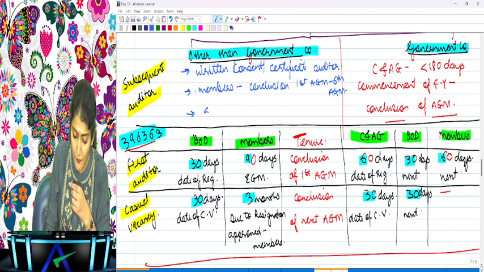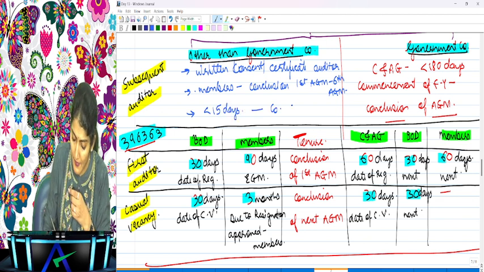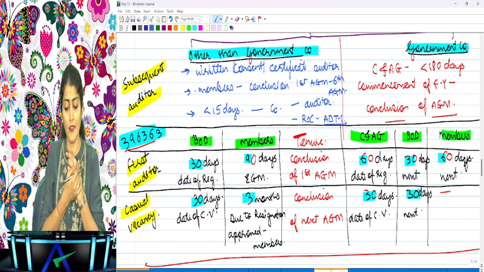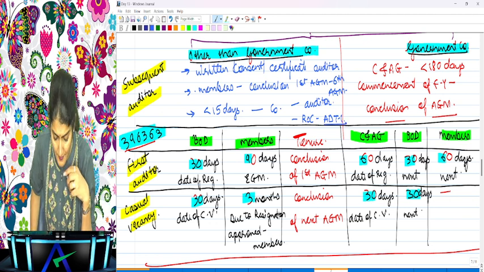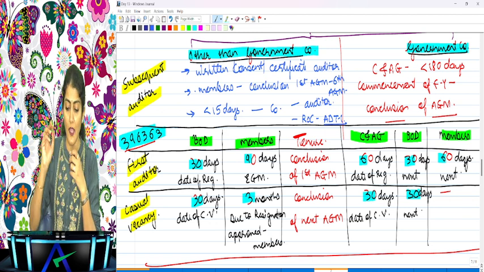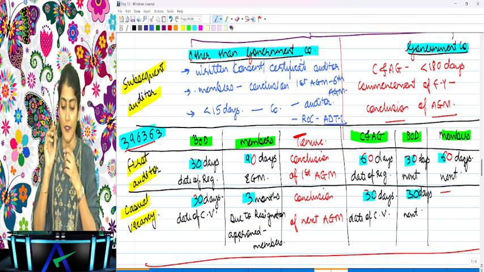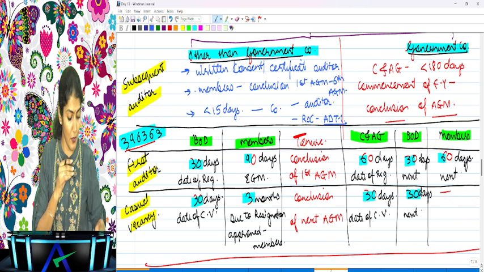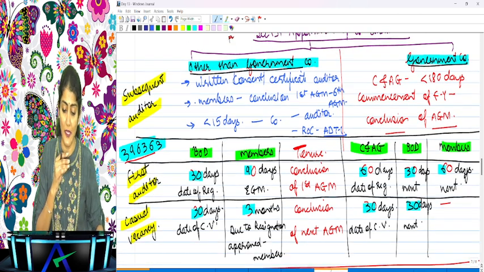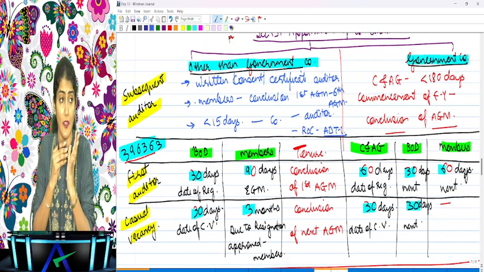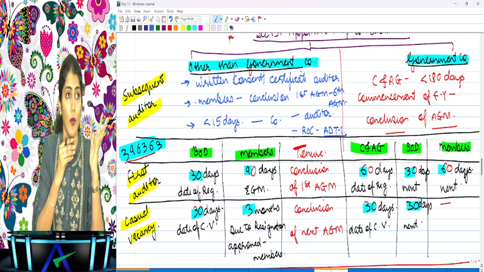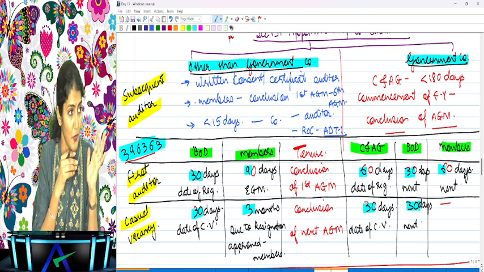And then within 15 days of the appointment of the auditor, the company will inform the auditor, and the company will also inform the ROC, filing form ADT 1. Right, so if I have a look at this one chart, it completes my entire discussion regarding the appointment of the company auditor. Are you able to follow this?